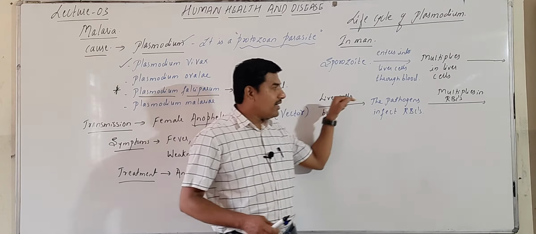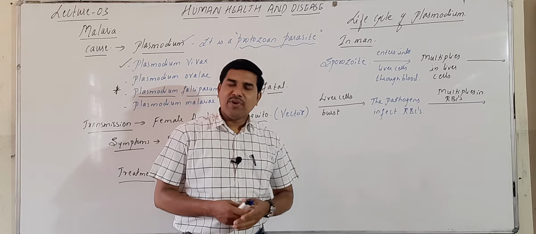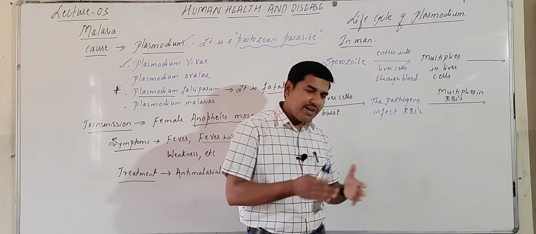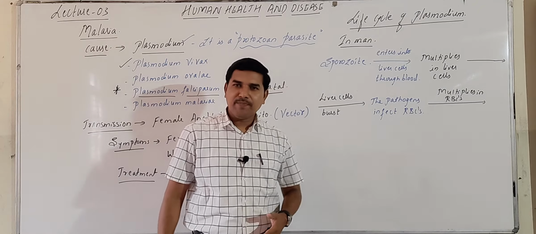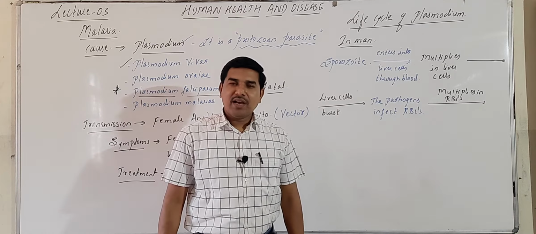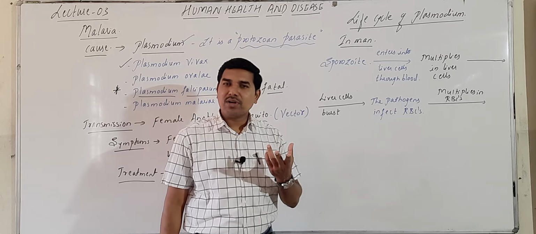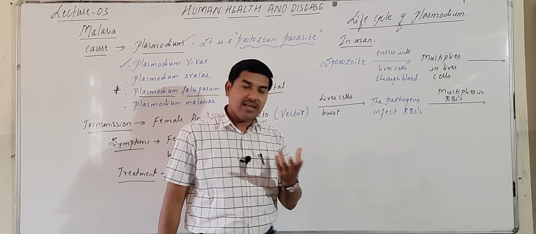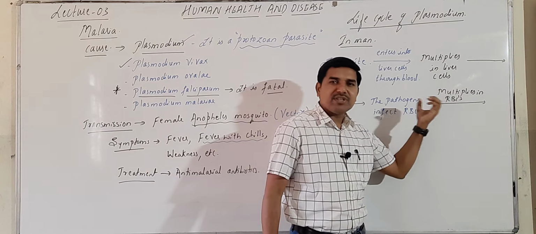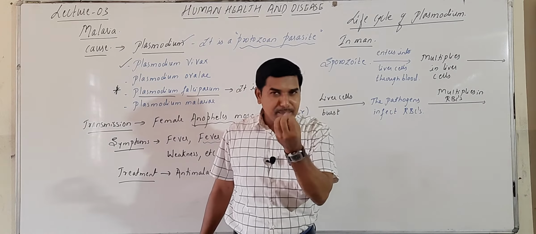Then after that, inside the RBC there are again various stages, amoeboid stage, signet ring stage. Okay, so various different stages are also there. After that, when it multiplies in the RBC, while multiplying, it will produce a chemical called hemozoin. Then after multiplication, when a sufficient number of parasites have been formed, the RBC will burst out.